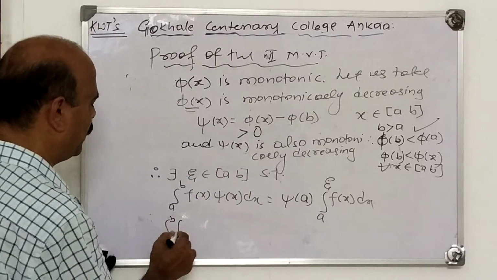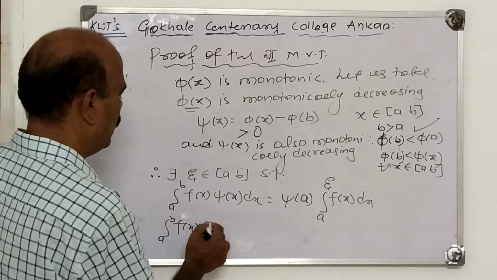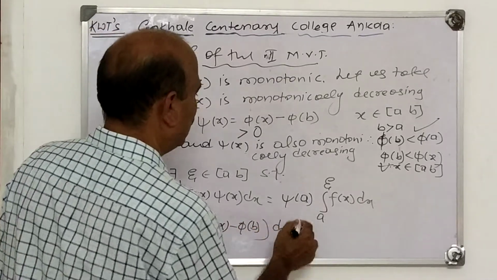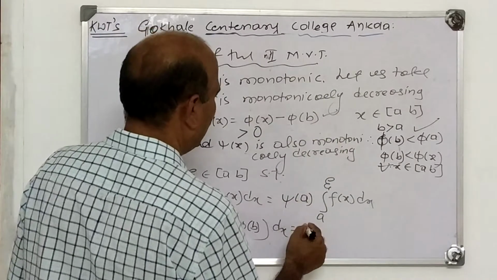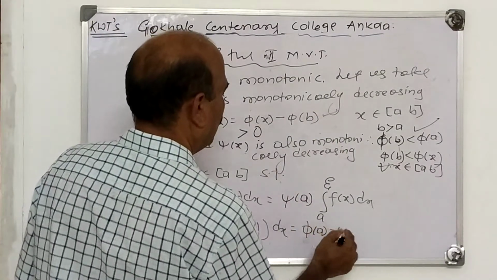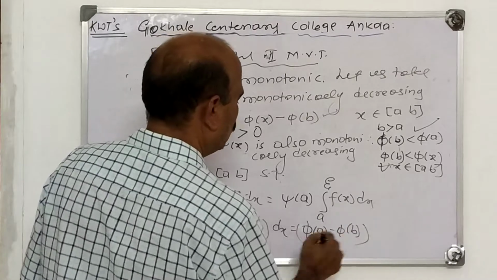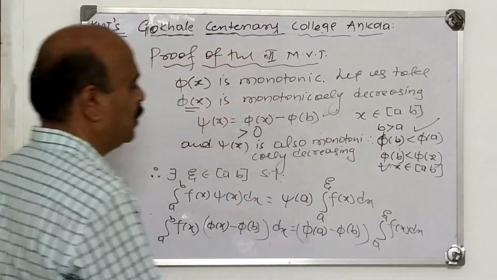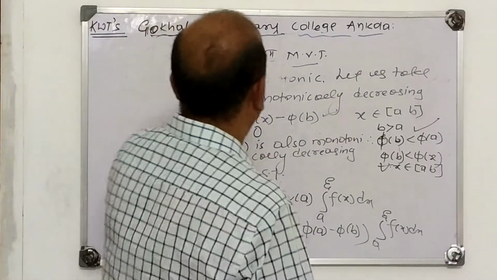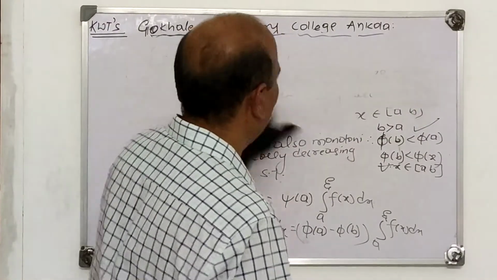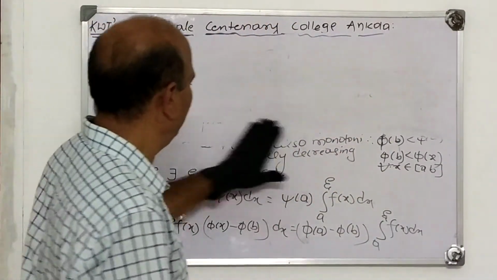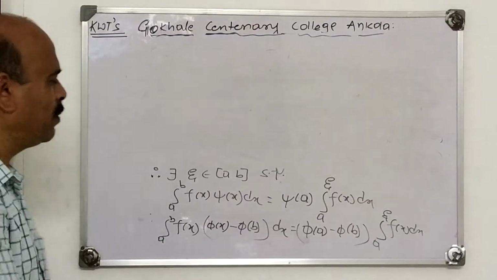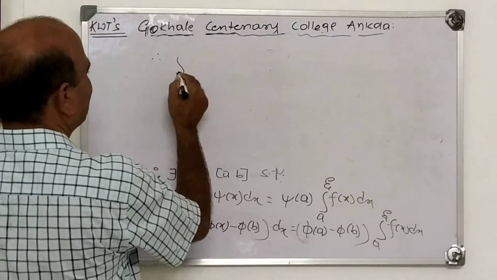Therefore, integral a to b f(x), what is psi x? Pi of x minus pi of b, with respect to x, is psi of a, make substitute here. What is psi of a? Pi of a minus pi of b into integral a to psi f(x) dx. So we have directly applied Bonnet's theorem. We have defined a new function psi x so that it satisfies the condition of Bonnet's theorem, and we apply Bonnet's theorem. Therefore, next thing is the simplification.